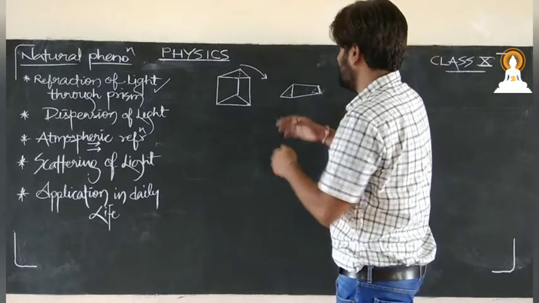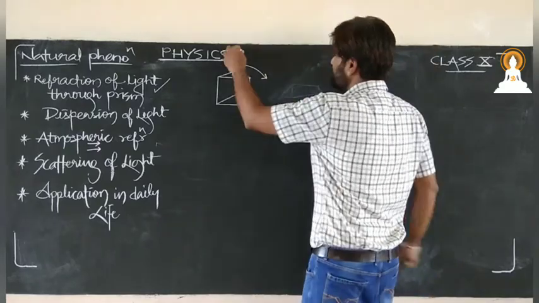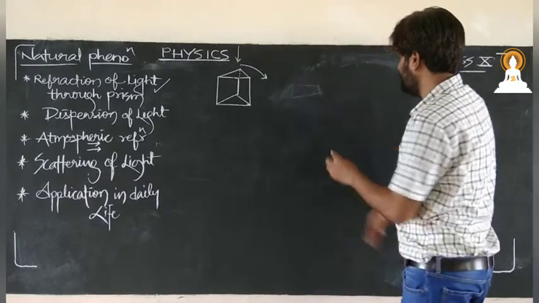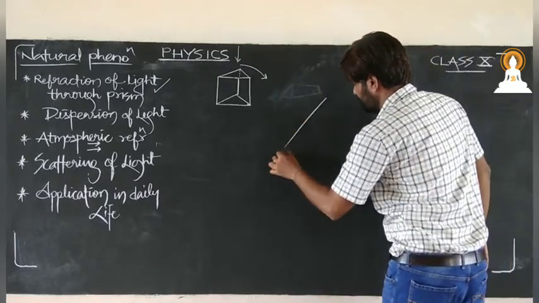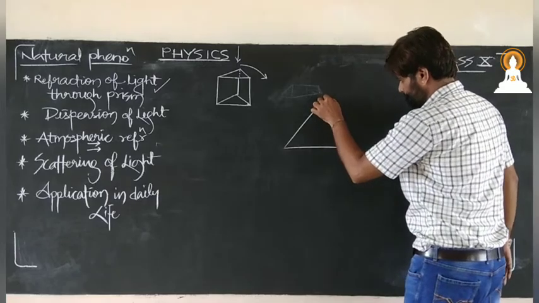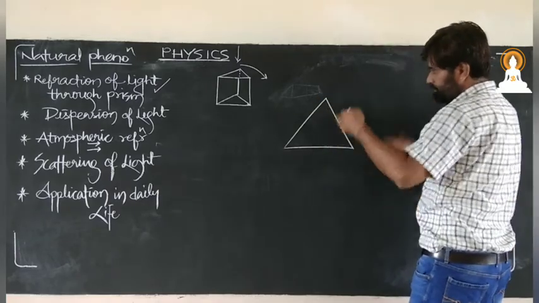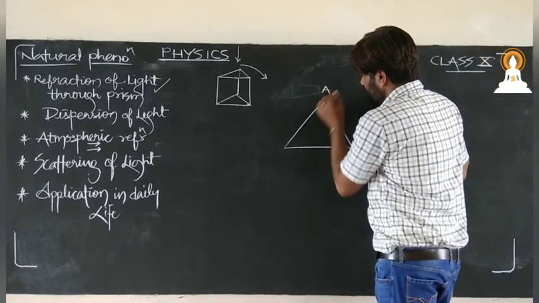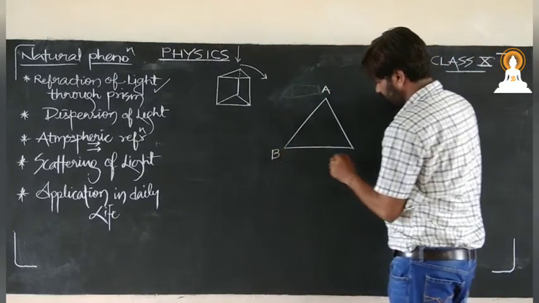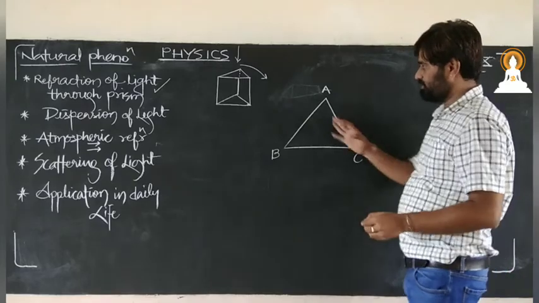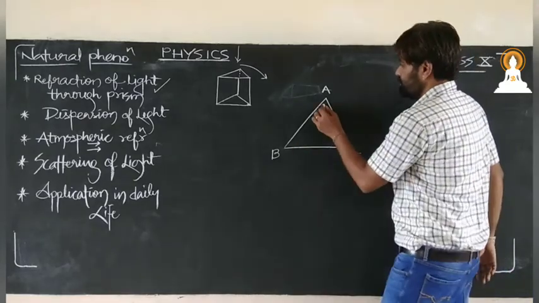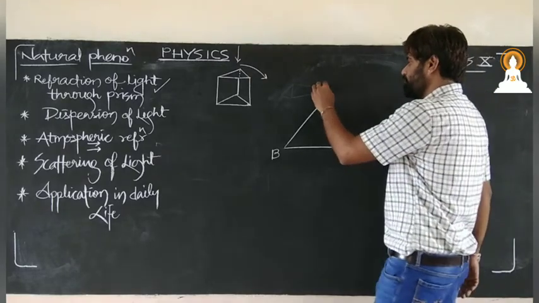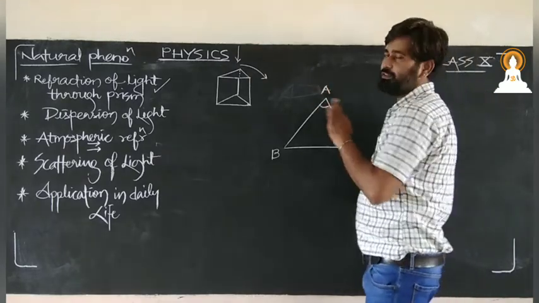Now further, if I see it from this side, that is the top view, the top view will be like this. Now this is A, this is B, this is C. These are the three vertices. This is angle A, known as angle of prism or apex angle, which will always be fixed.